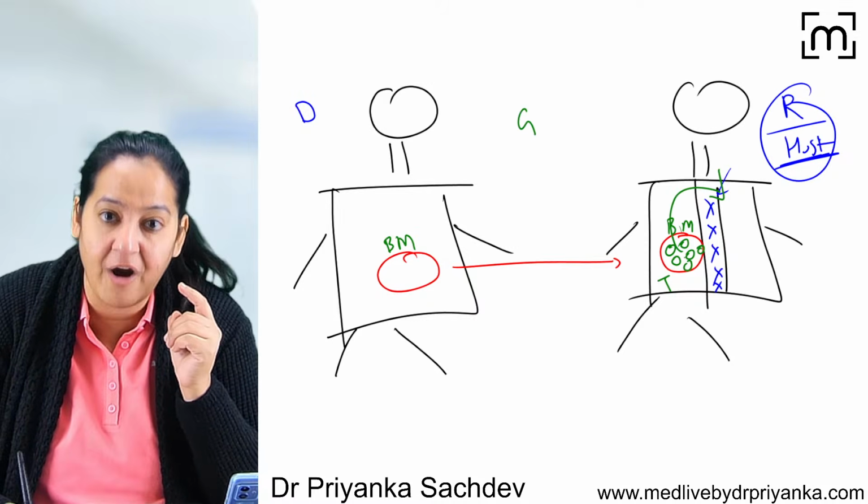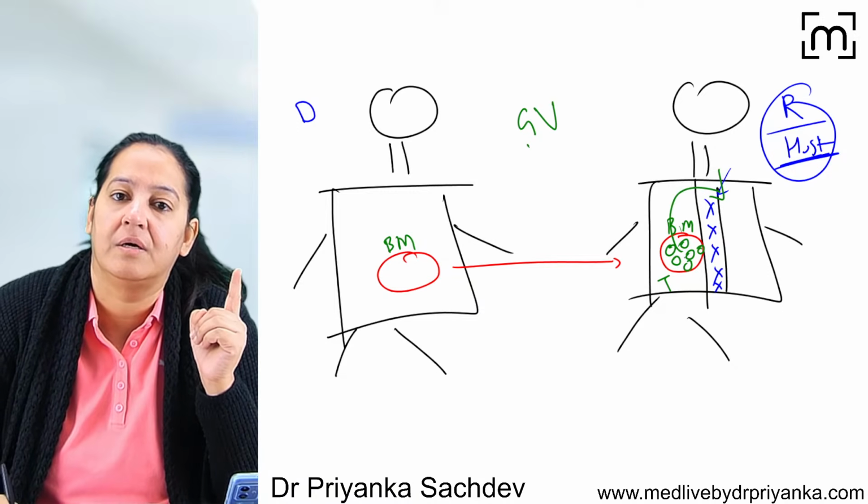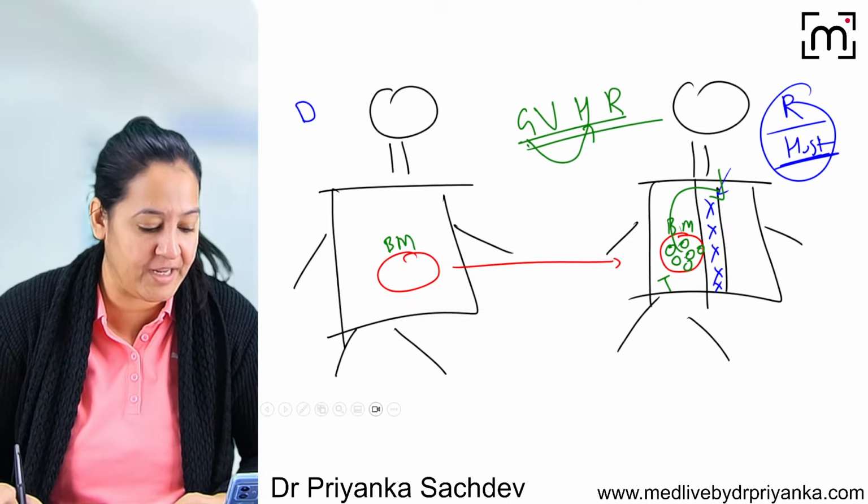So here the graft is rejecting the recipient. It is known as graft versus host. Recipient is host. Graft versus host reaction, GVHR. How many of you got it?